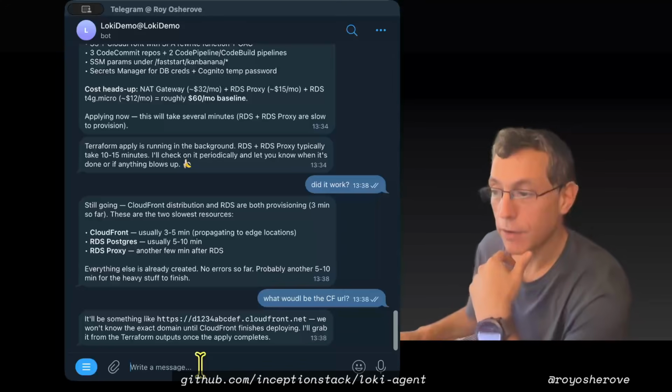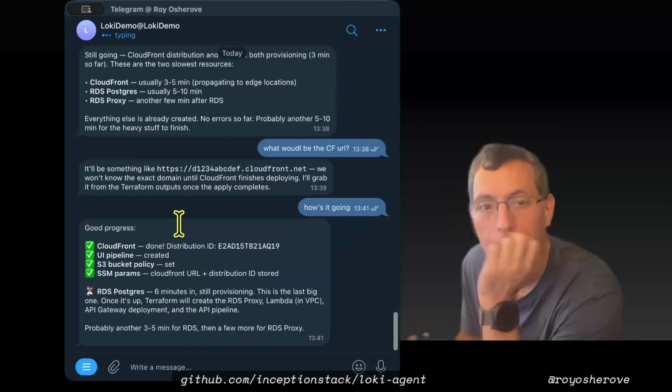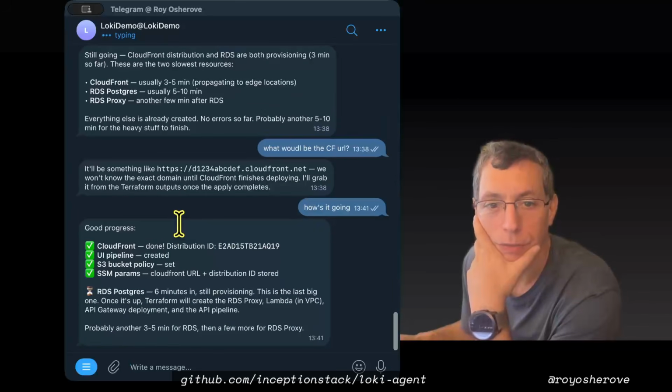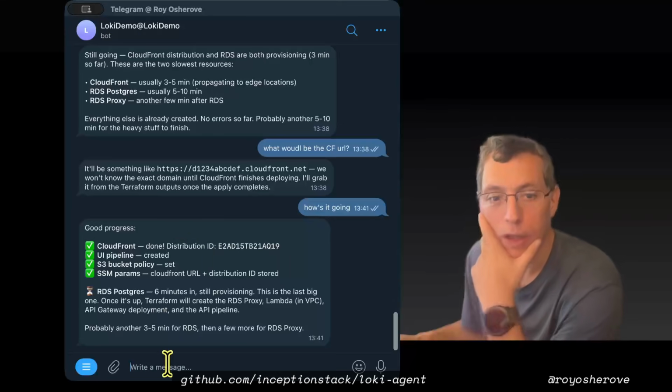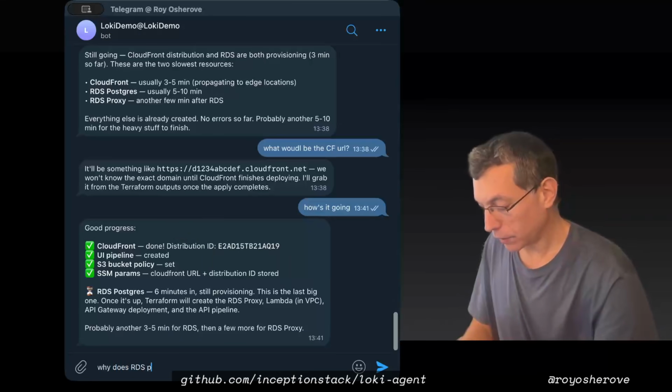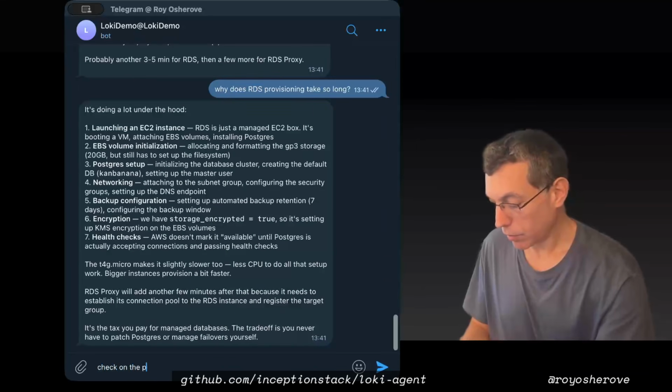Okay, time to check in on our agent. Yes, I am checking in on it. How's it going? Okay, CloudFront is running. RDS still provisioning. Last big one. Once it's up, Terraform will create it. Let's let it run for a few more minutes. Why does RDS provisioning take so long? Launching, it's managed.